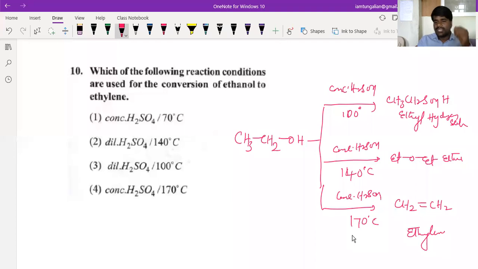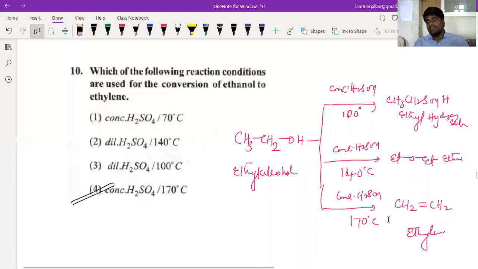So what is the temperature required for the conversion of ethyl alcohol to ethylene? Concentrated H2SO4 at 170 degrees Celsius is required for the conversion of ethyl alcohol to ethylene.